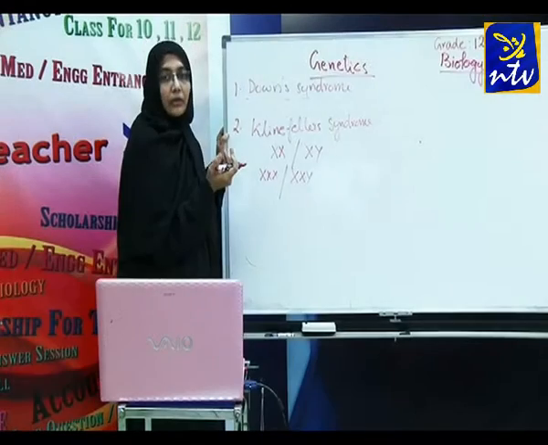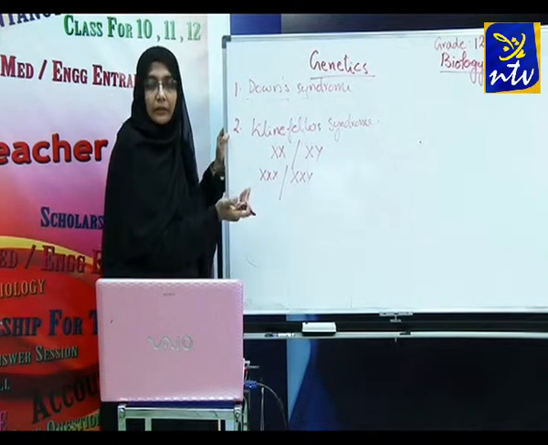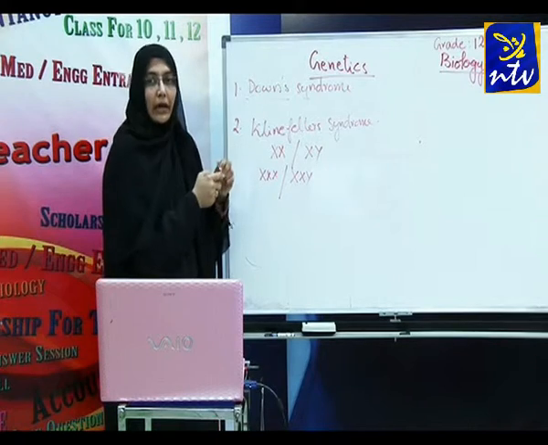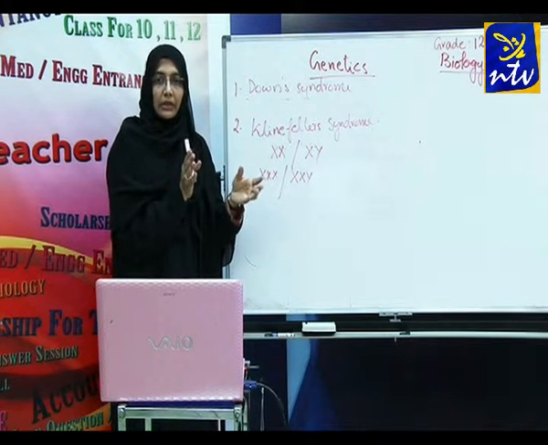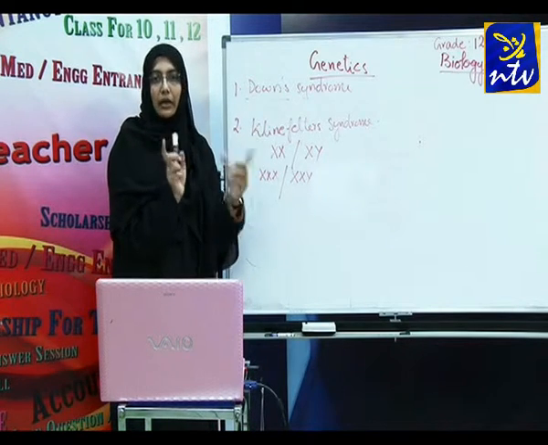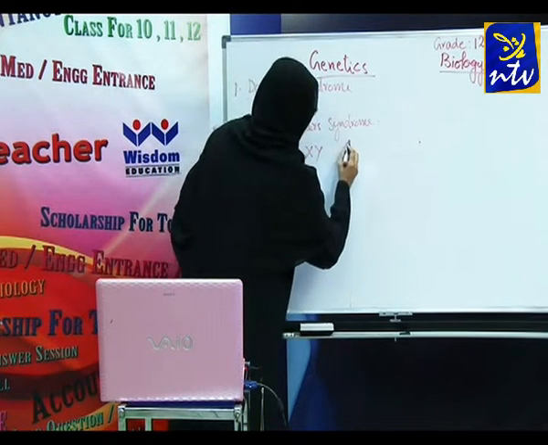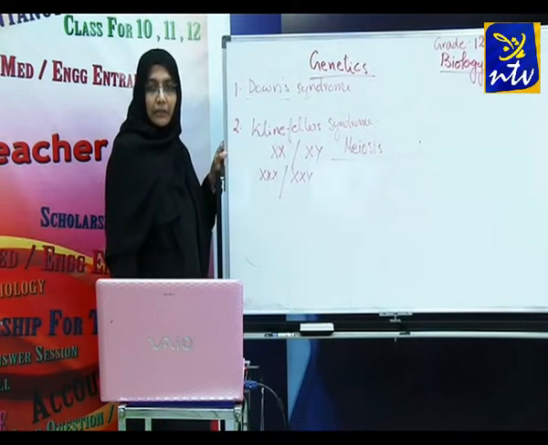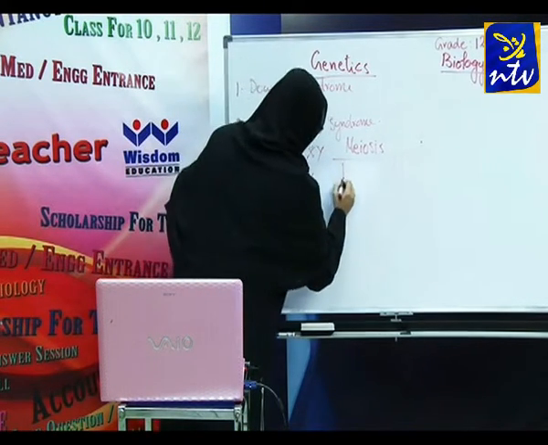Now you may ask, what is the reason behind this? How is the number of chromosomes increasing? To understand this, you should know meiotic cell division, that is, during gamete formation, how the homologous chromosomes are separated. In a particular stage of meiotic cell division, homologous chromosomes are separated. Now let us see this stage. In meiotic cell division, you have studied there are different stages.